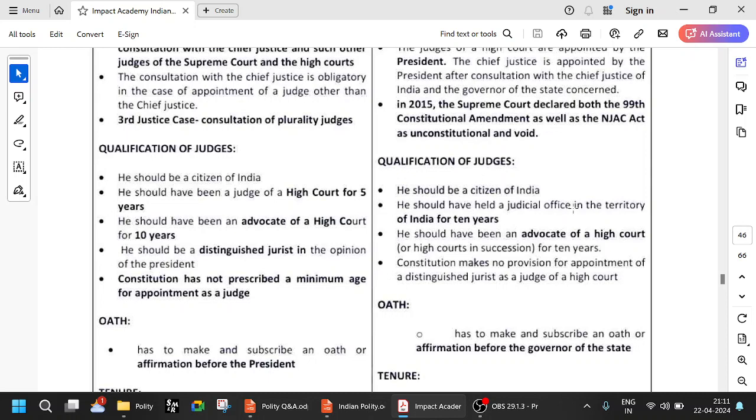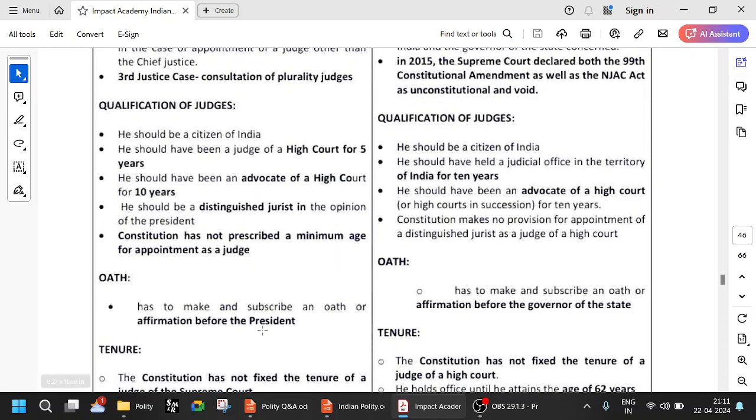Citizen, okay, he should have held a judicial office in the territory for 10 years, and he should have been an advocate of a high court. Here also, advocate of a high court for 10 years. The Constitution makes no provision for appointment of a distinguished jurist as a high court judge. So for High Court, there is no concept of distinguished jurist. Only the Supreme Court has the concept of distinguished jurist.